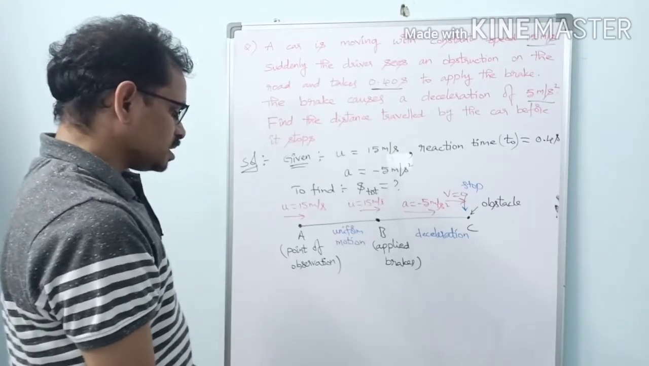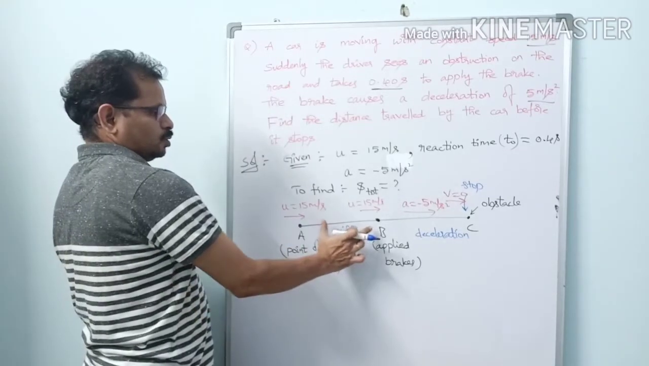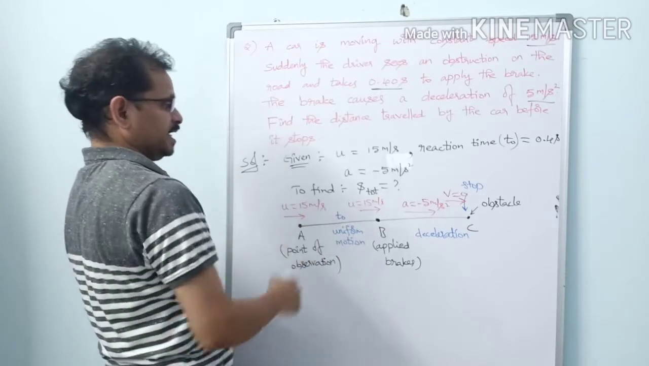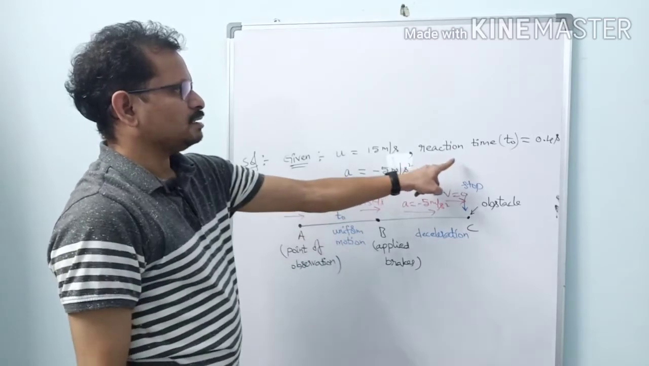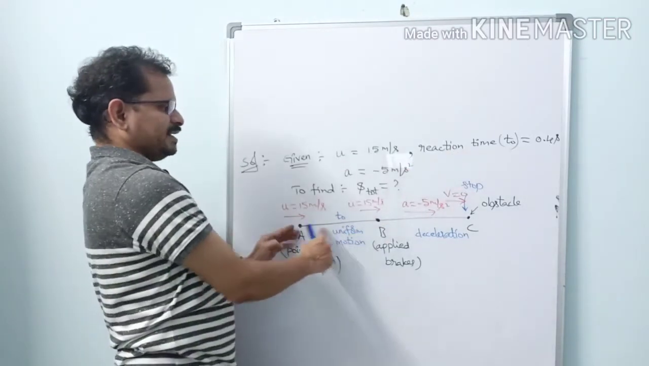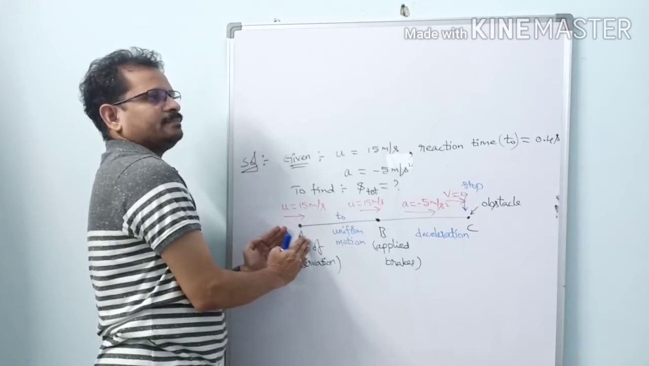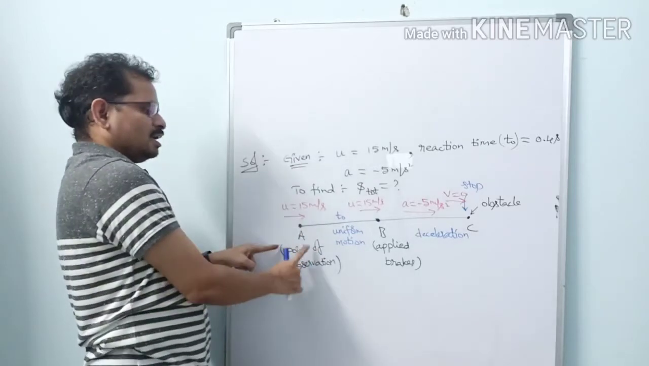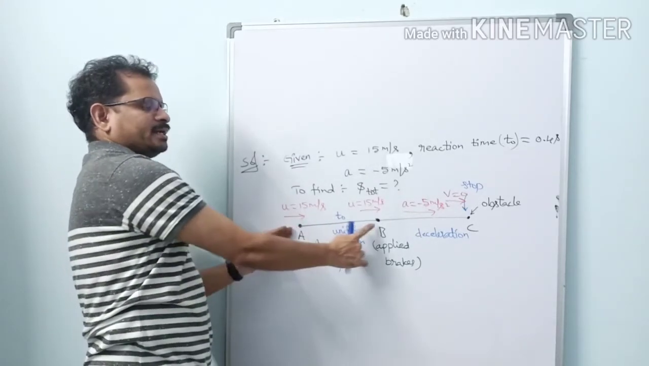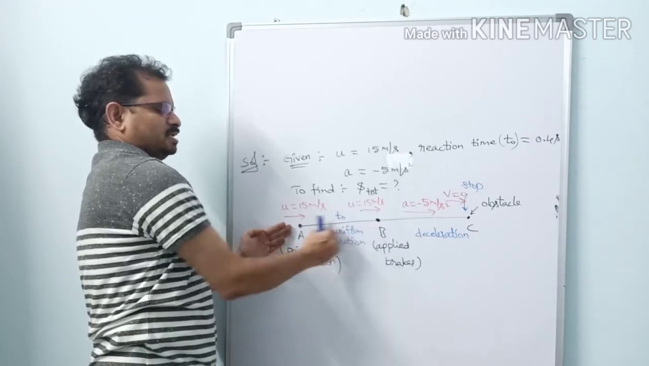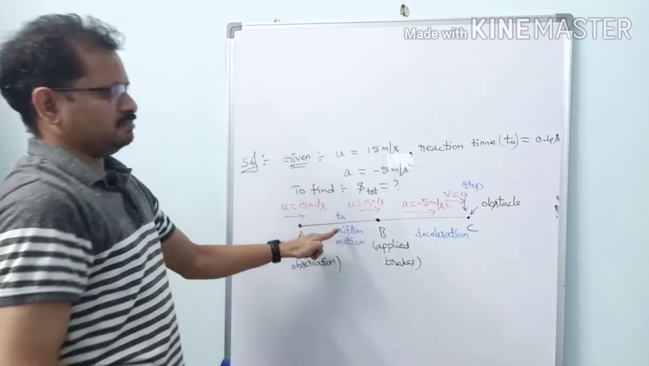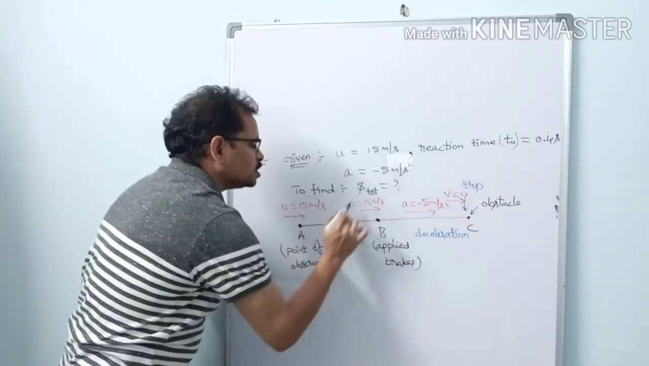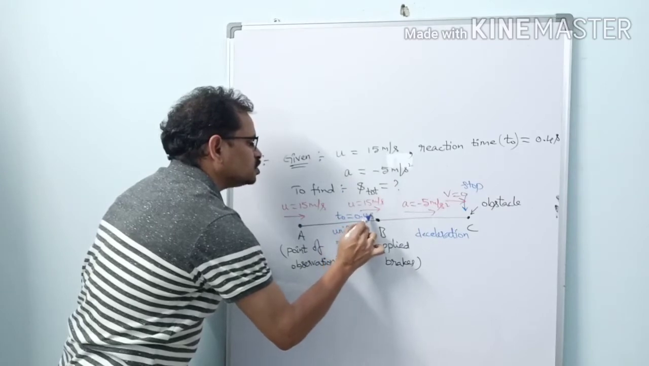Now what is the reaction time from point A to point B? The time is T0. It is the reaction time. T0 is the time between the observation of the obstacle and application of brakes. The obstacle is observed when he is at point A, and brakes were applied when he reaches point B. So the time between these 2 points we mention as T0. This is the reaction time, equal to 0.4 seconds.